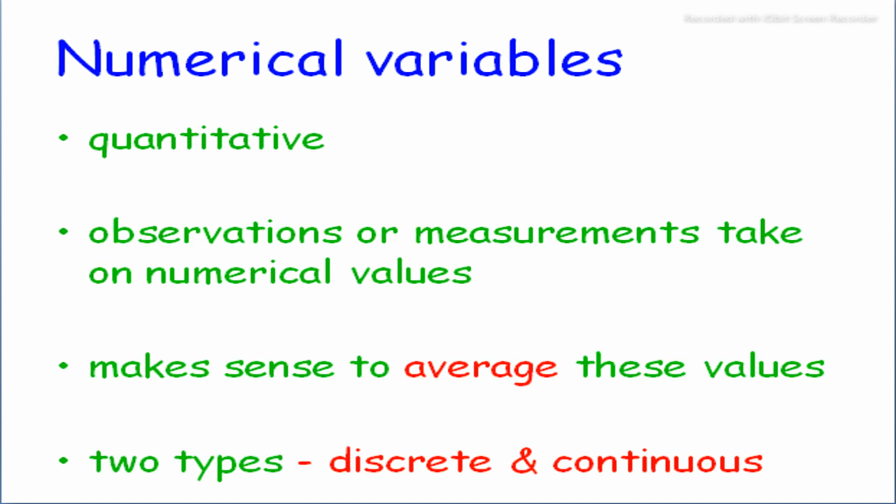And numerical variables are quantitative observations and measurements that take numerical values, where it makes sense to average these values. There are two types, discrete and continuous, used as numerical variables.